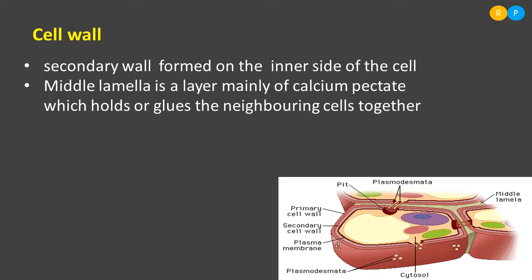So what is there in the middle lamella in order to connect the adjacent cells? Yes, it consists of calcium pectate. Calcium pectate acts as a glue in order to link the neighboring cells.